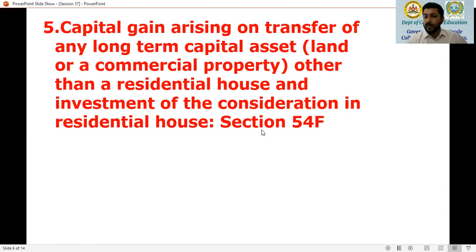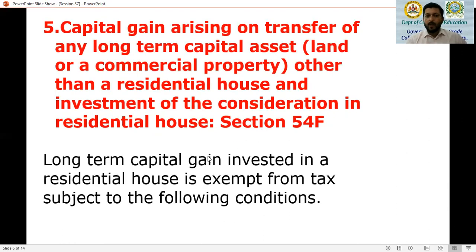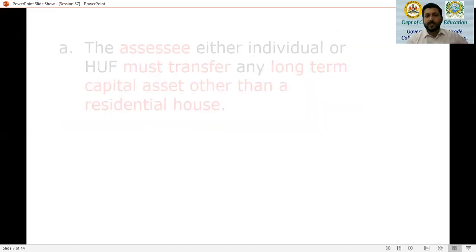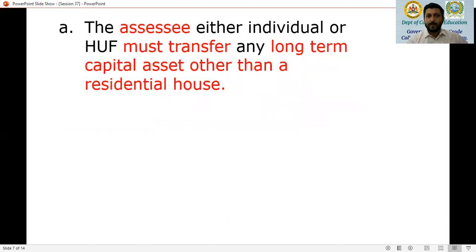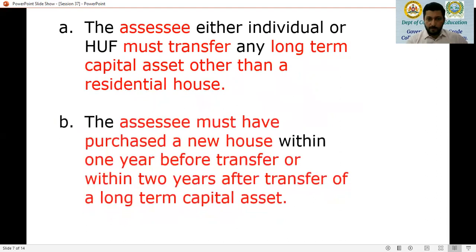This is a very, very important and a very interesting section. Long-term capital gain invested in a residential house by transferring any long-term capital asset other than a residential house is exempt from tax subject to the following conditions. What are the conditions? The SSE, either individual or HUF, must transfer any long-term capital asset other than a residential house. That means section 54F exemption is available only to an individual or HUF.